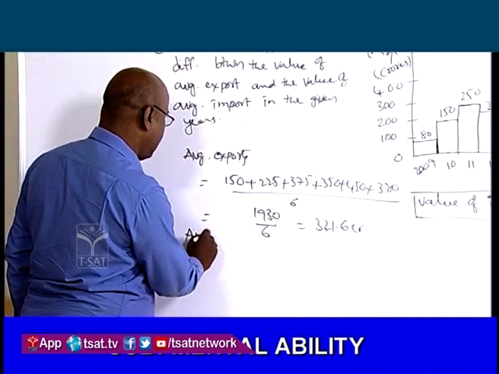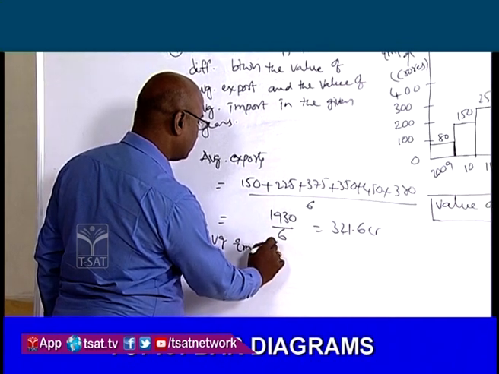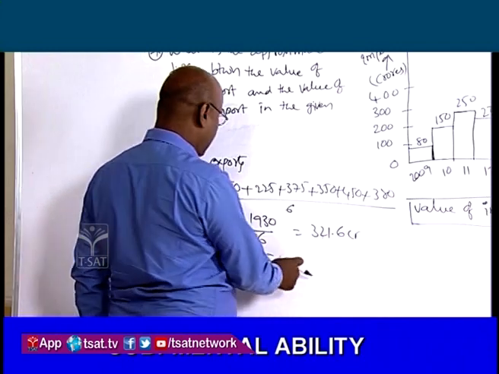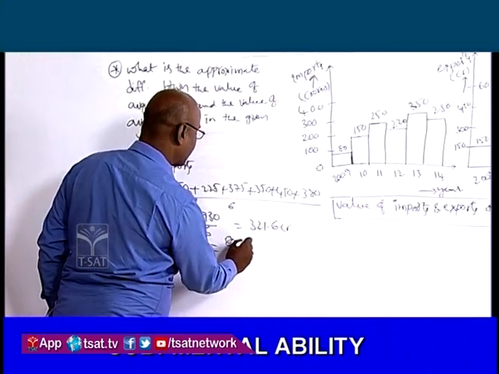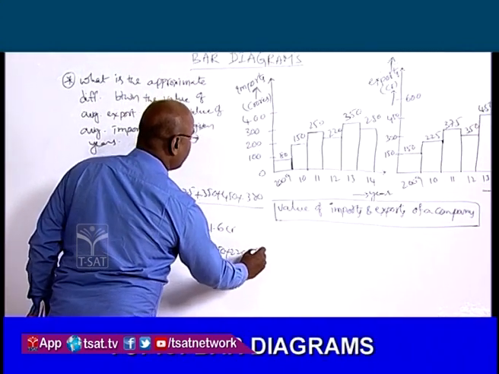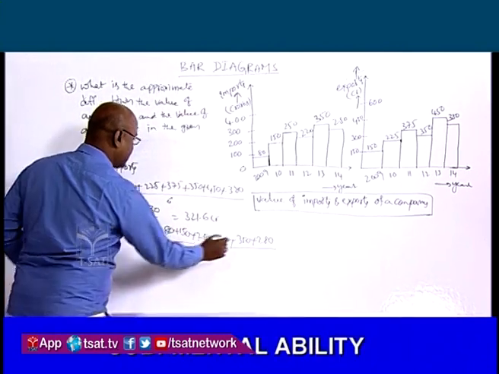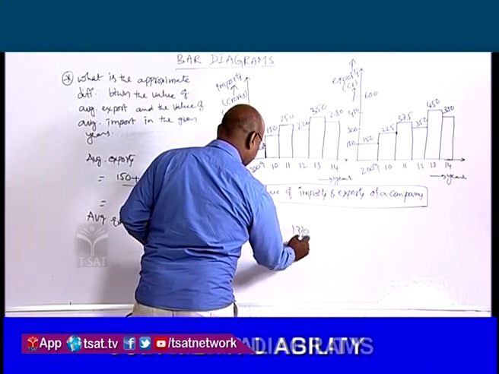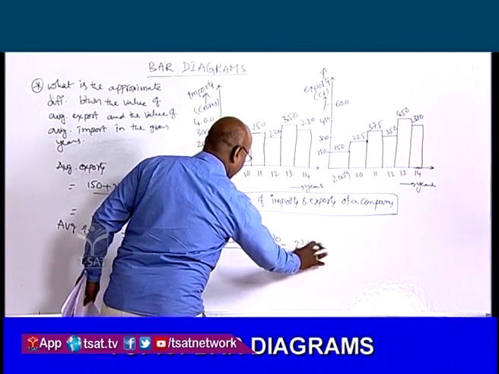Similarly, average imports is equal to total of imports by number of imports. So imports is 80 plus 150 plus 250 plus 220 plus 350 plus 280 divided by 6. That is equal to 1330 by 6. That is equal to 221.6 CR.